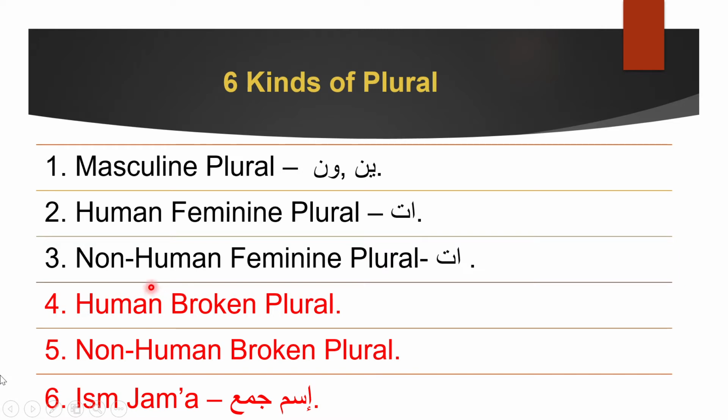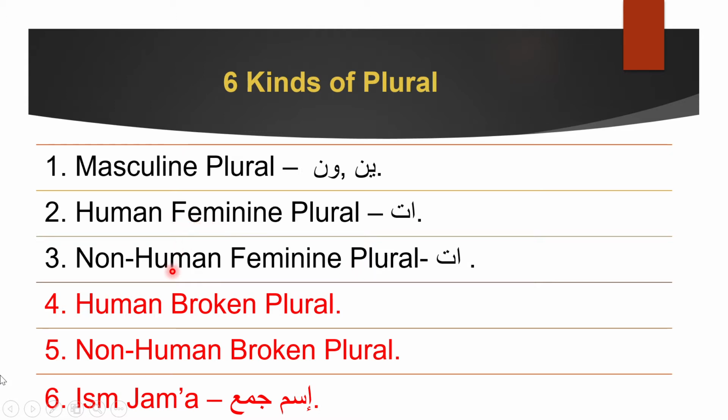You know this. Then there is non-human feminine plural, which is also atun atin. It's the same thing, but the thing being talked about is non-human. For example, samaratin means produce or grains. This is a non-living thing, it's non-human. That's why we call it non-human feminine plural. You can still hear the atun atin sound, samaratun samaratin, but it is non-human because the thing we're talking about is produce or grains, which is not living.